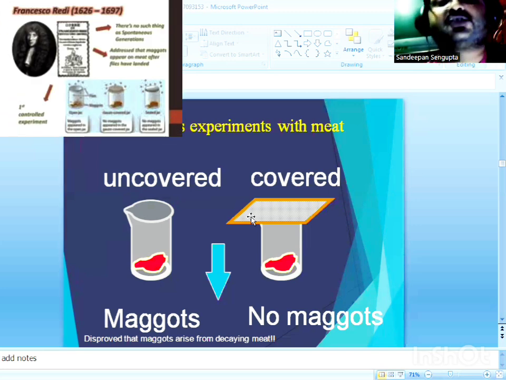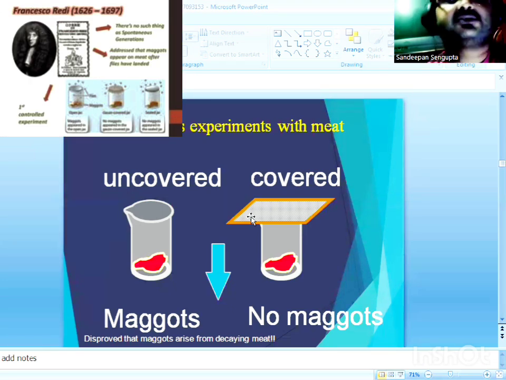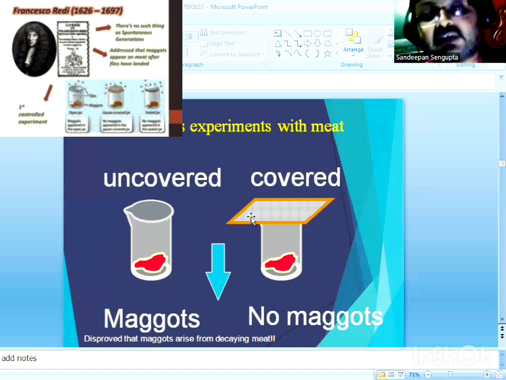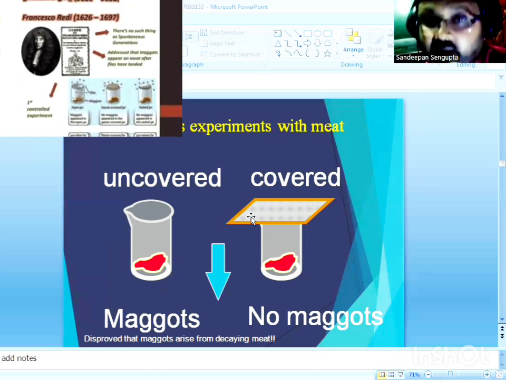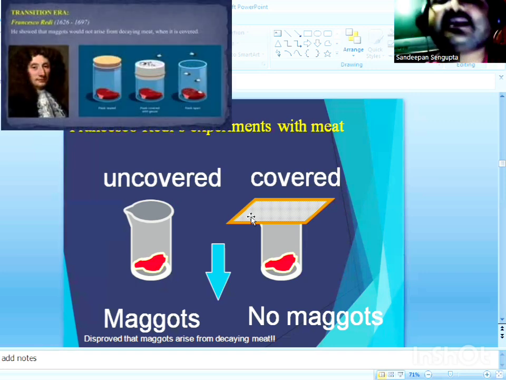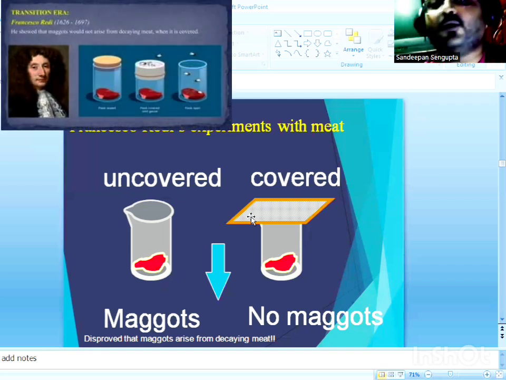So the mouth of one jar was uncovered, and the meat in the first jar was totally accessible to the outside microbial world, while the mouth of the second jar was covered with silver gauze paper, and the mouth of the third jar was covered with a simple paper. Now, following incubation, growth could only be observed over the surface of the meat that was present in the uncovered jar. So when Redi was asked to explain, he gave an explanation that flies accessed the meat which was present in the open jar.